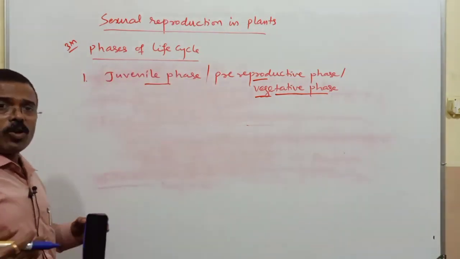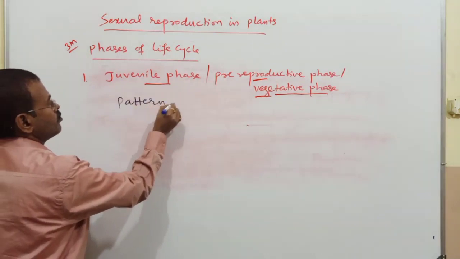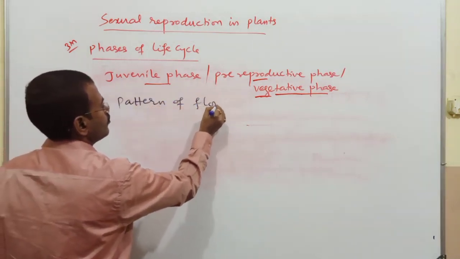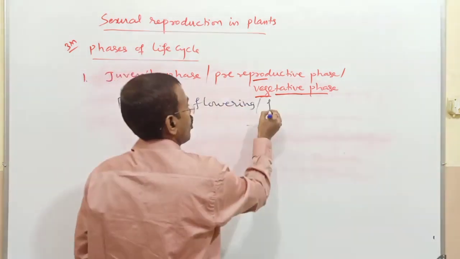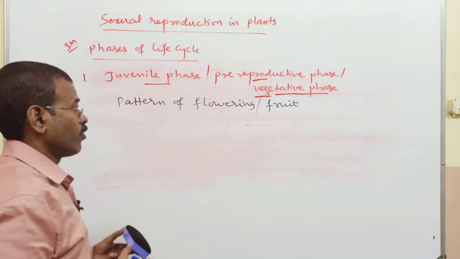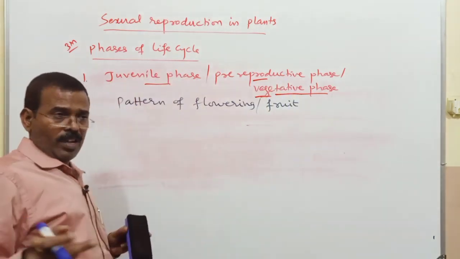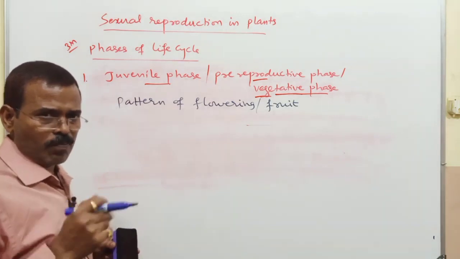Now, based on the pattern of flowering or fruit formation in the reproductive phase, we can differentiate different plants.